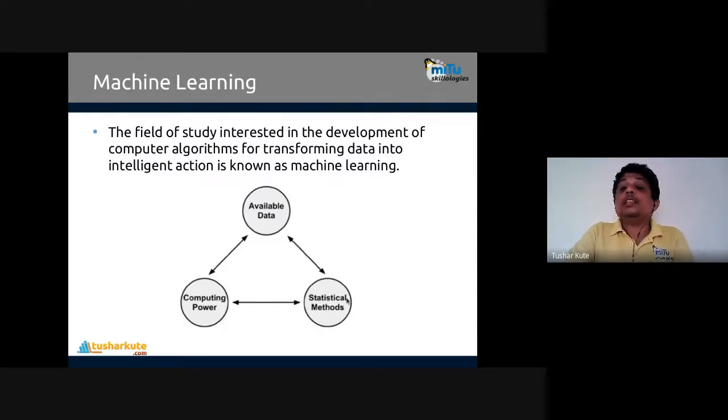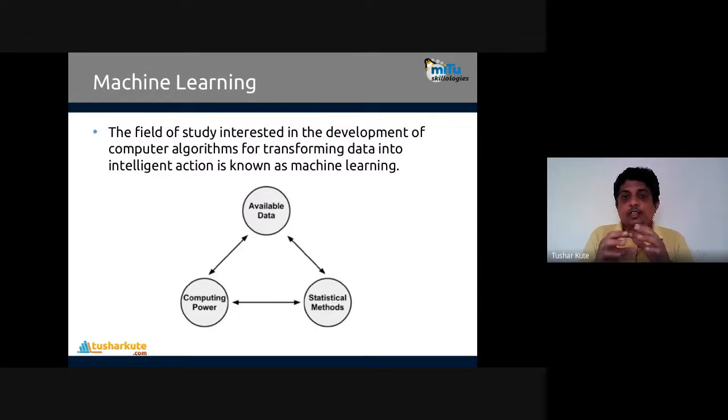Right. And then how do we automate that? Yes, we can make use of computing power to automate it. We are making use of computing power to automate this task. Computing power means programming language and hardware, software and hardware that will be used. This software will use the data, build the statistical method, and based on that we create the model of the respective data. That is what we call the machine learning triangle.